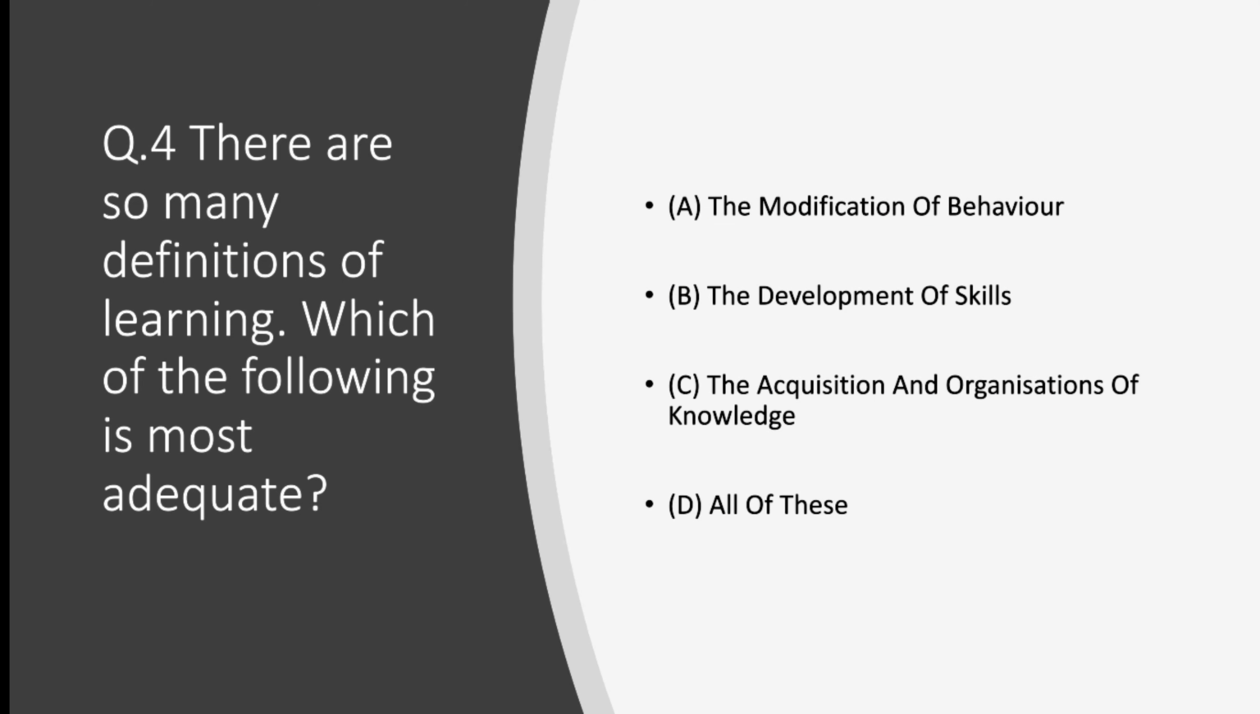Question number four. There are so many definitions of learning, right? Which of the following is most adequate? First, the modification of behavior. Second, the development of skill. Third, the acquisition or organization of knowledge. And option D, all of these. The most adequate definition of learning is the modification of behavior.